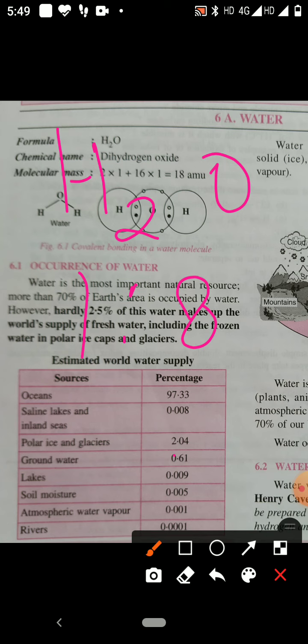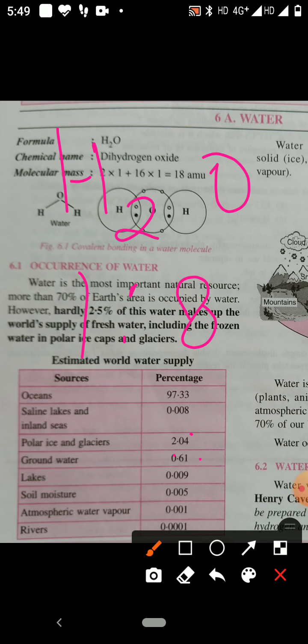But the water which we get after treatment, meaning natural water is treated and purified, and some chemicals are used to kill the germs, is called treated water. So treated water is distilled water, pipe-borne water, and chlorinated water.